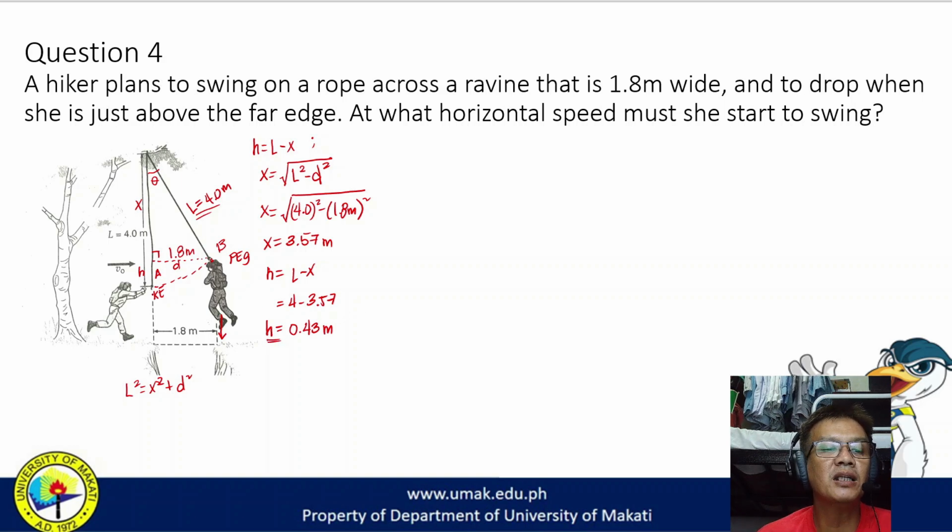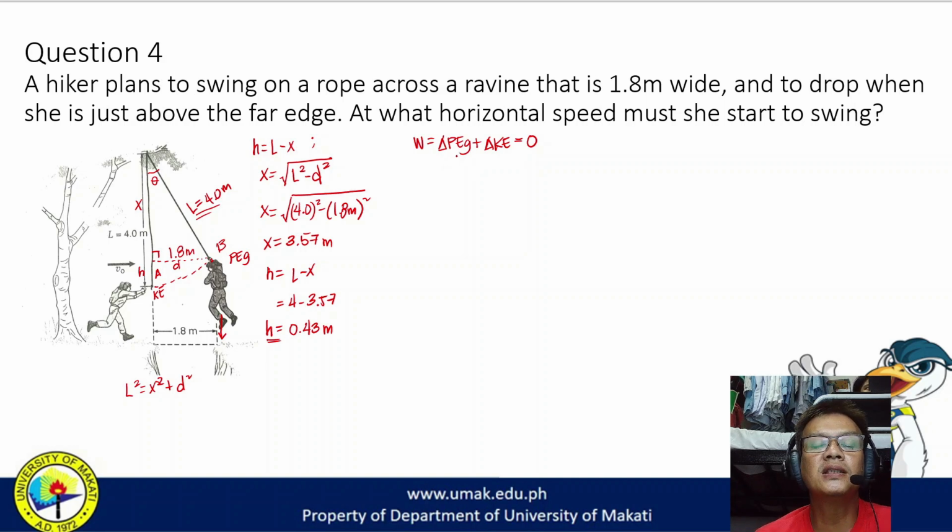So kailangan na lang natin mahanap is the velocity, which will come from the kinetic energy. So the second part, we use the work energy equation. So the work done on the system is equal to the change in gravitational potential energy plus the change in kinetic energy, kasi may nagbagong velocity. And since wala namang work done on the system, this would be equal to 0. Wala namang friction. Okay? So, or wala naman nagtulak sa babae.